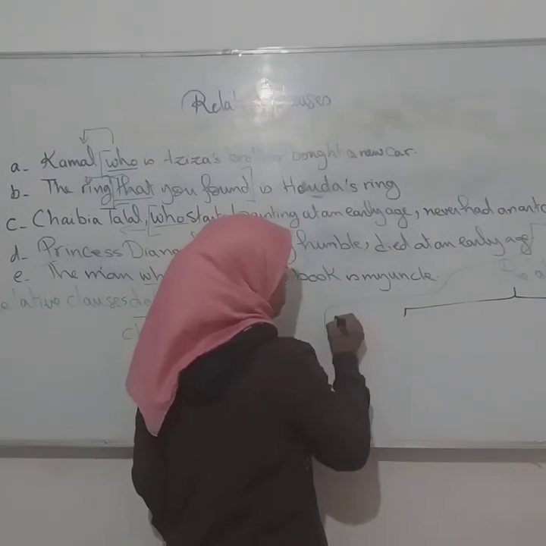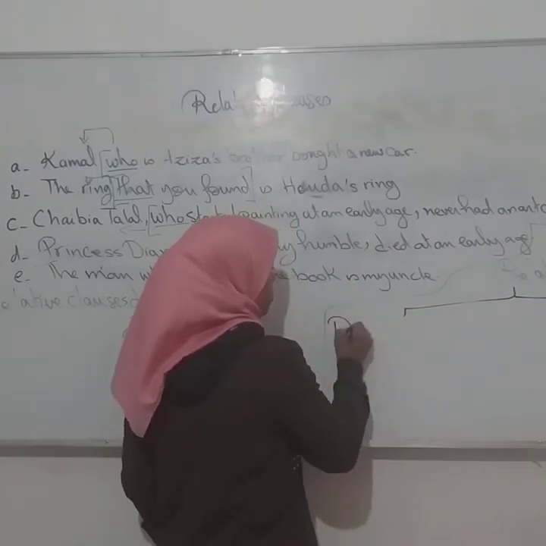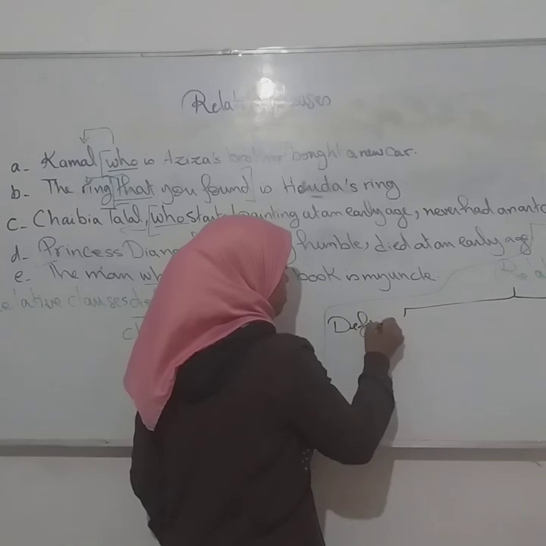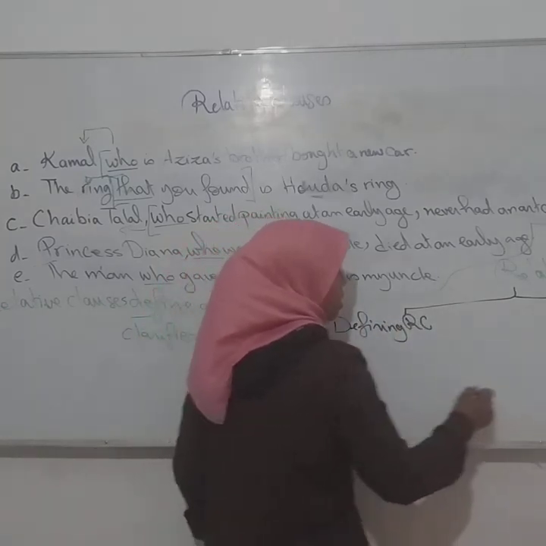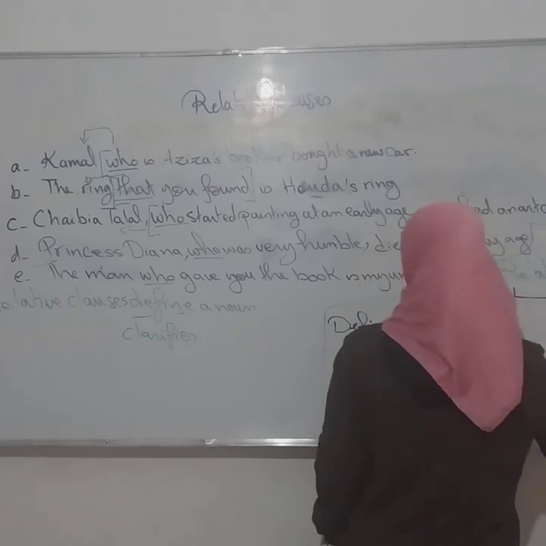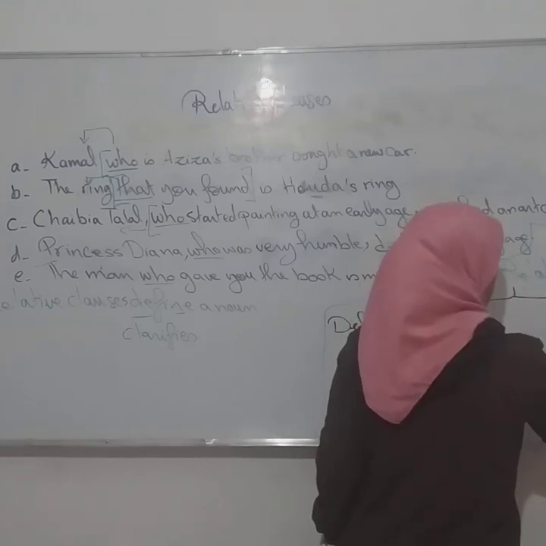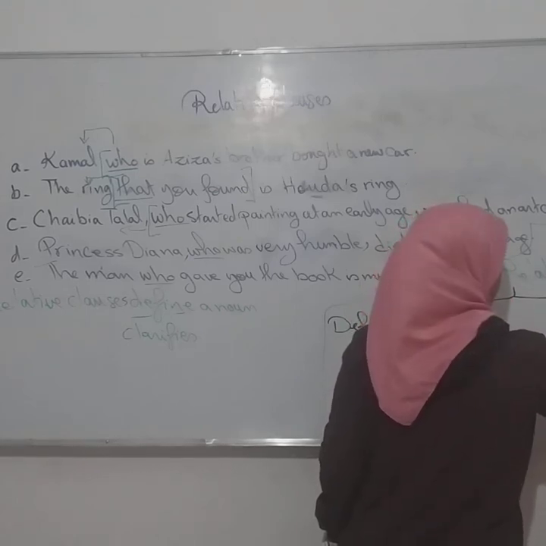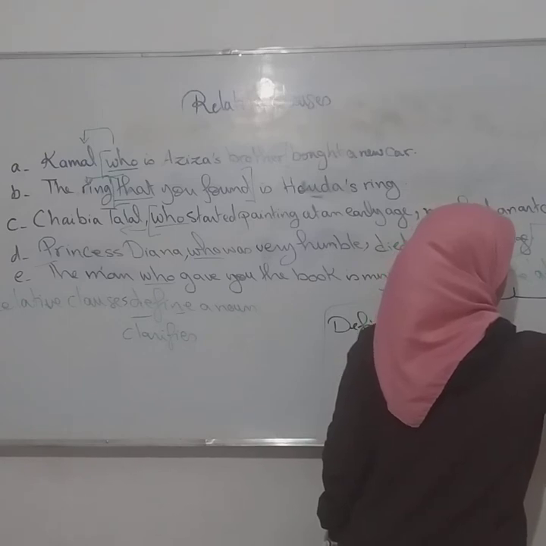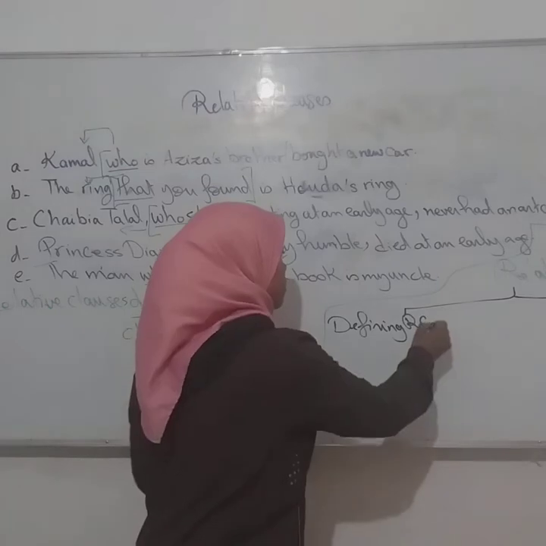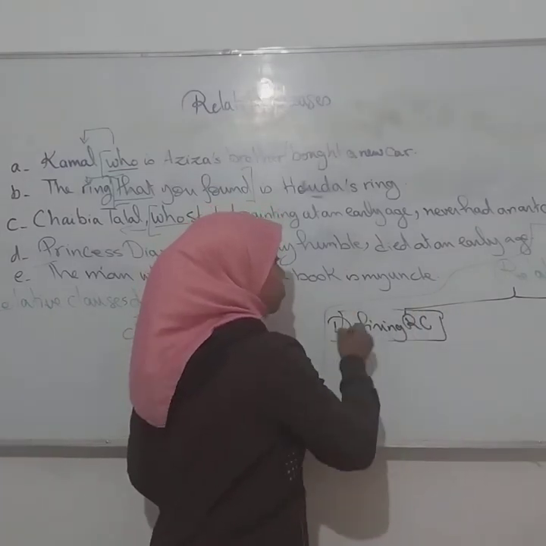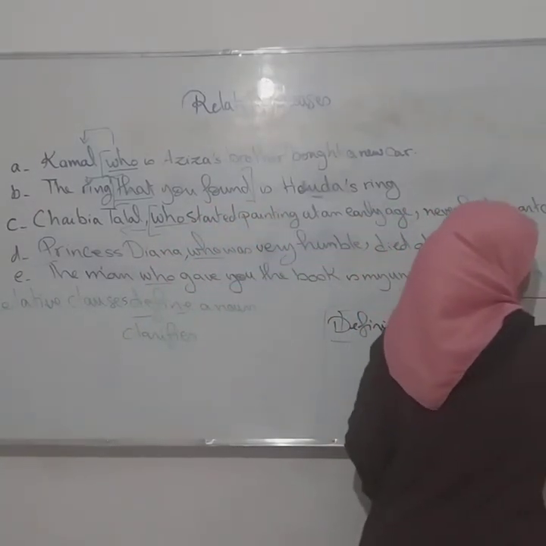It is what we call defining relative clause and non-defining relative clause. What is the difference between this one and the other one?